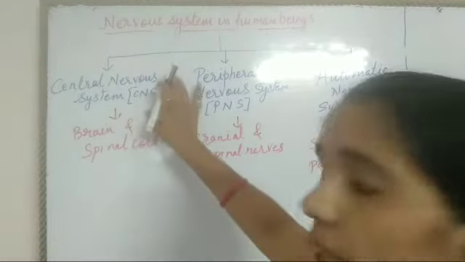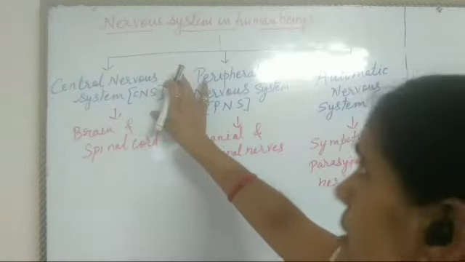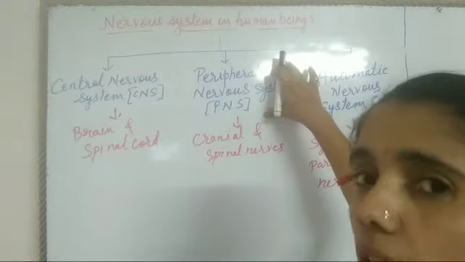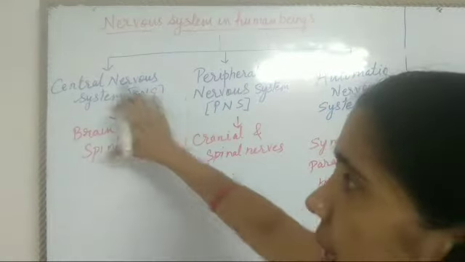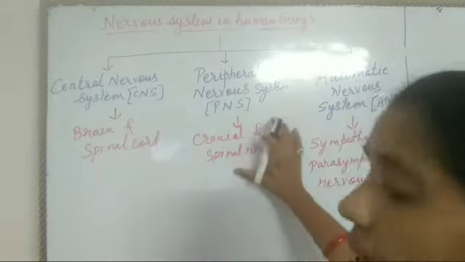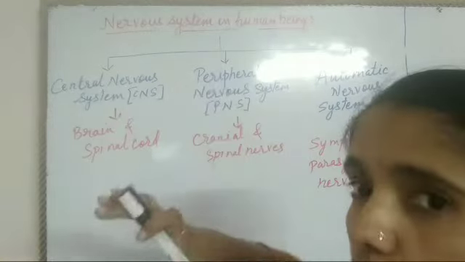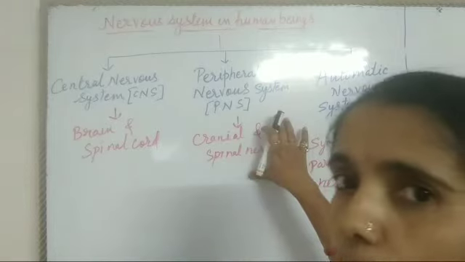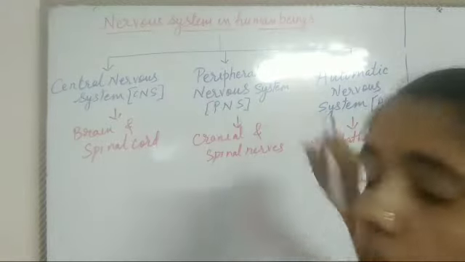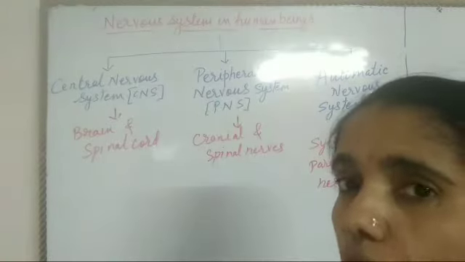So the central nervous system is facilitated by the peripheral nervous system. The brain and spinal cord will function properly only when the nerves coming out and entering are both working properly. So these are the types of nervous system.